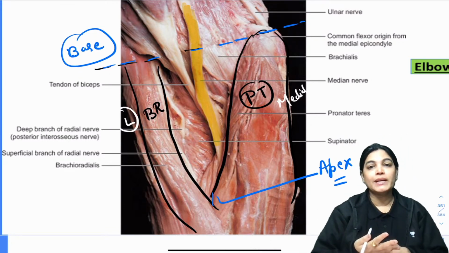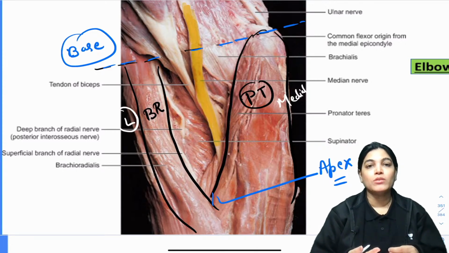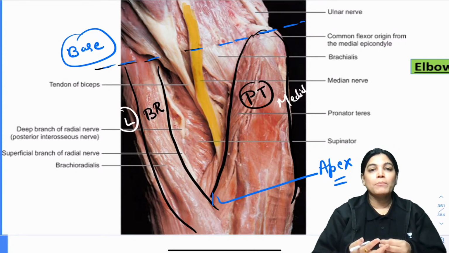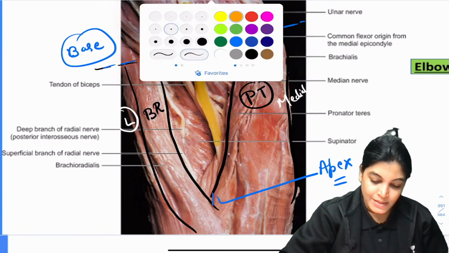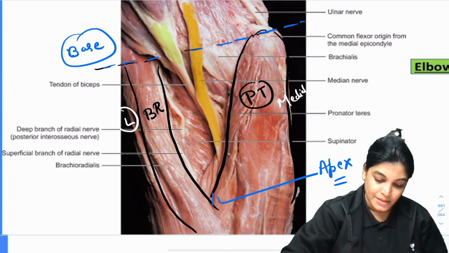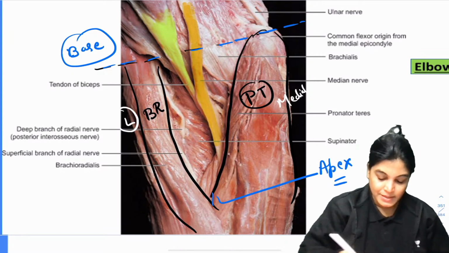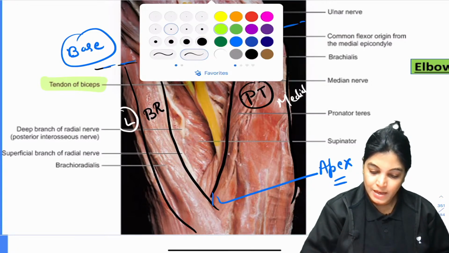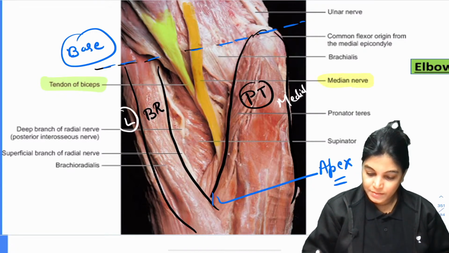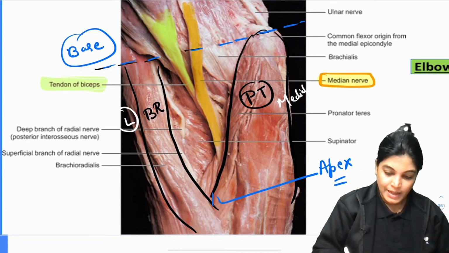Okay, you can appreciate the median nerve very nicely. Here the brachial artery has been removed, but you can see lateral to the median nerve the relation of another tendon. Which tendon is this? This is the biceps tendon. So the biceps tendon is lateral to the median nerve, and this structure which you are seeing is the median nerve. Okay, so median nerve is medial, biceps tendon is lateral.